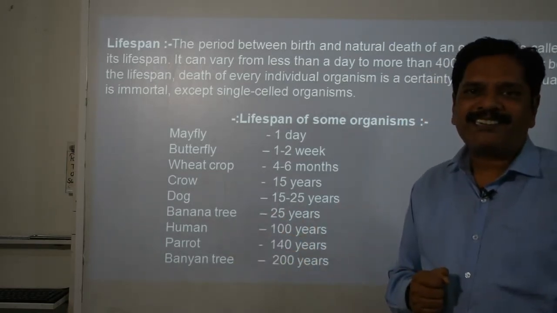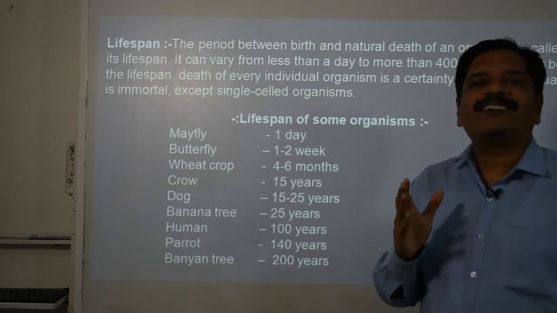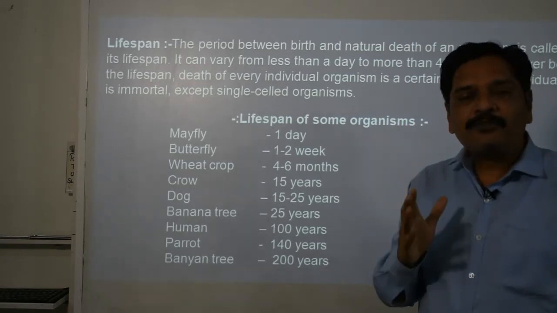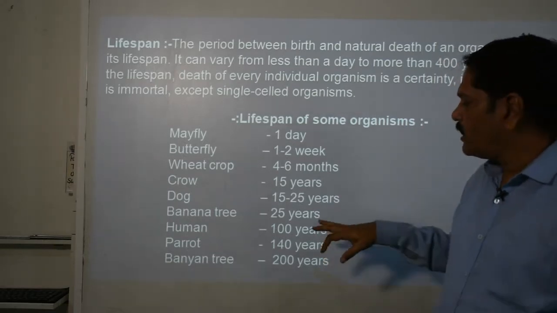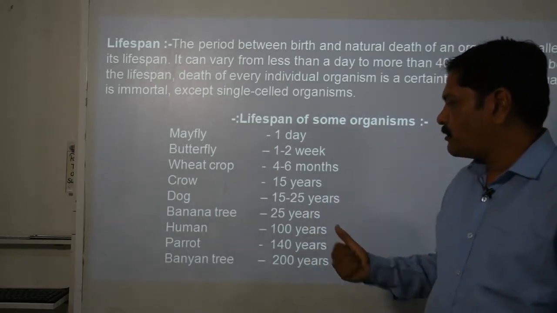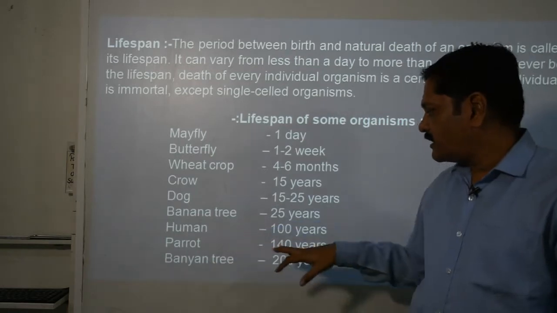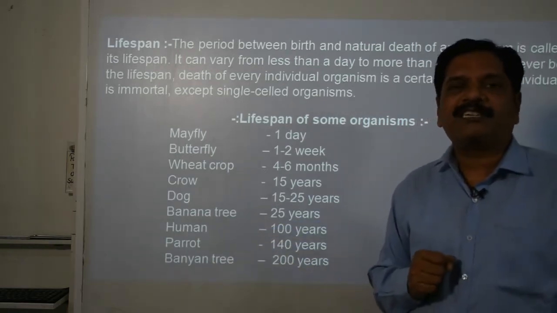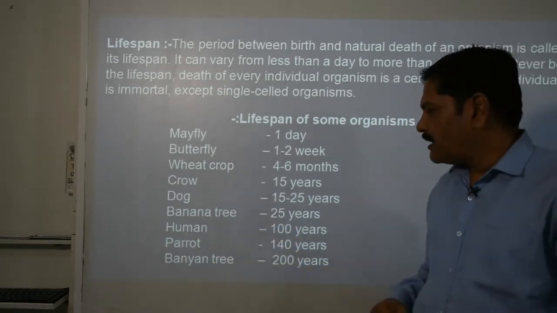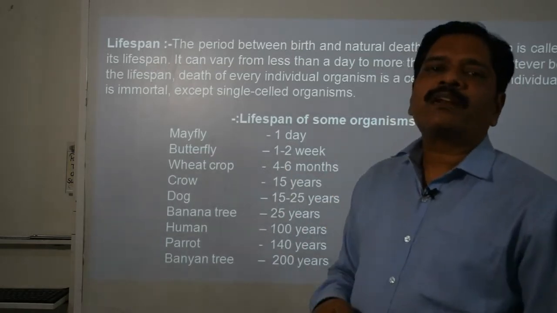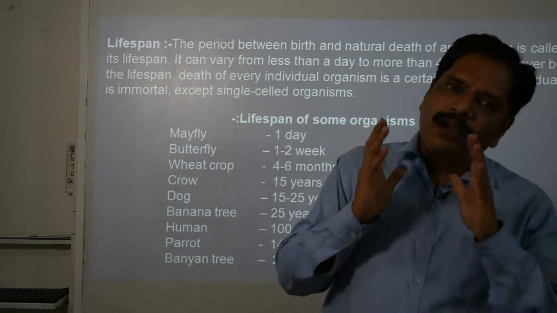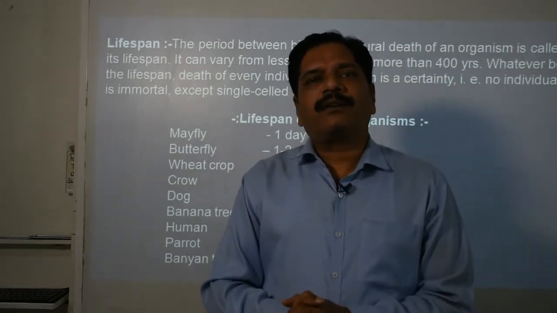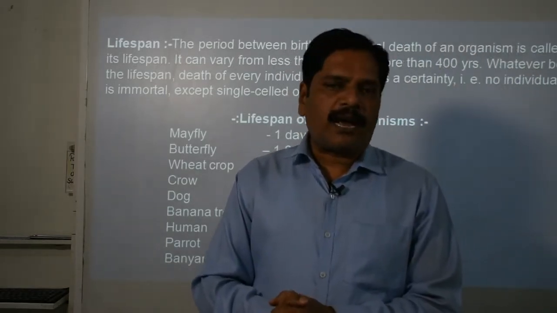A human can live for 100 years if you live a controlled and balanced life. A parrot can survive for 140 years, and a banyan tree for more than 400 to 500 years. But ultimately that organism will die.